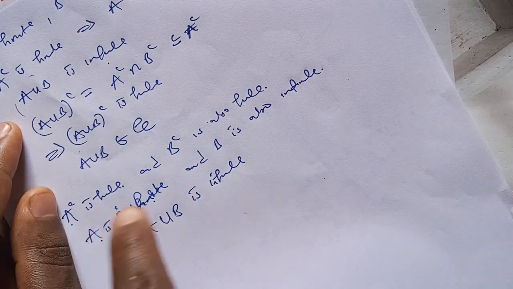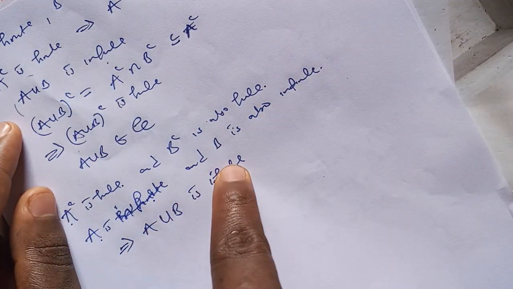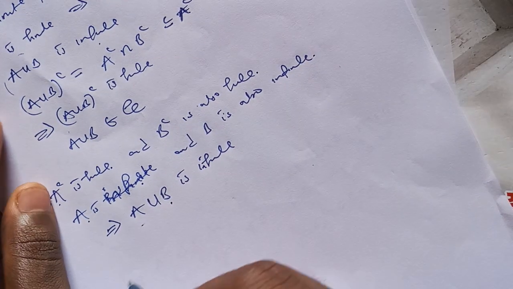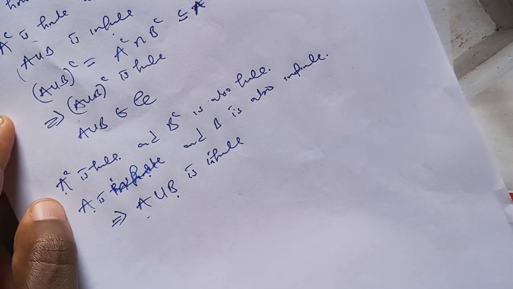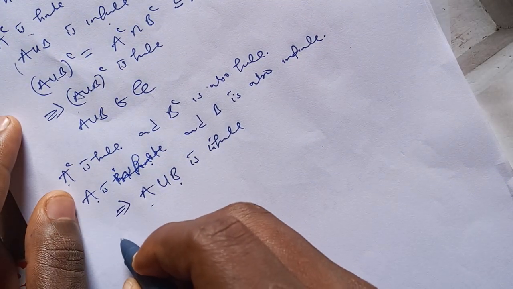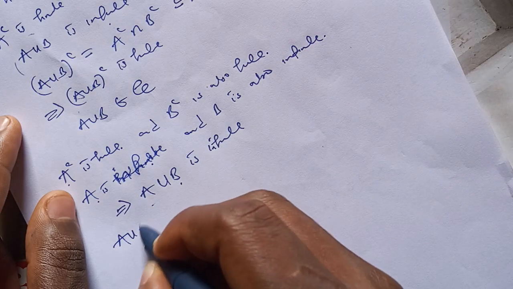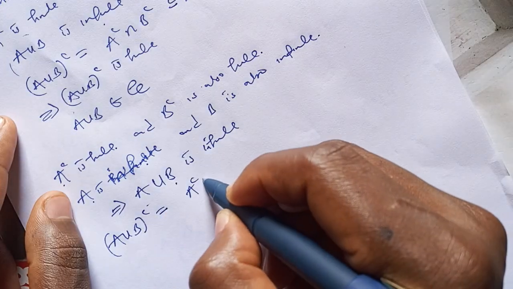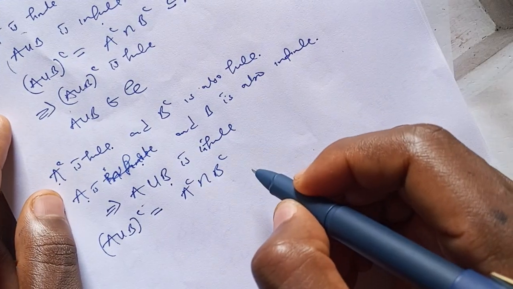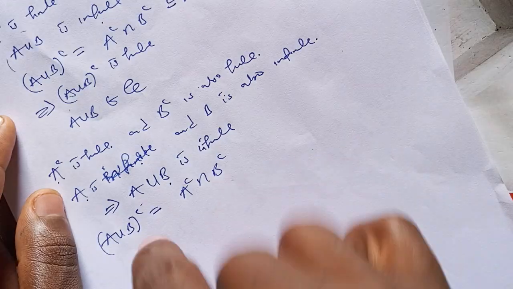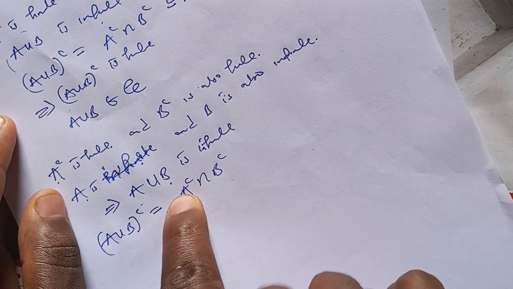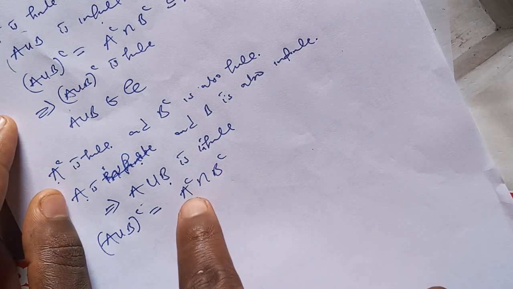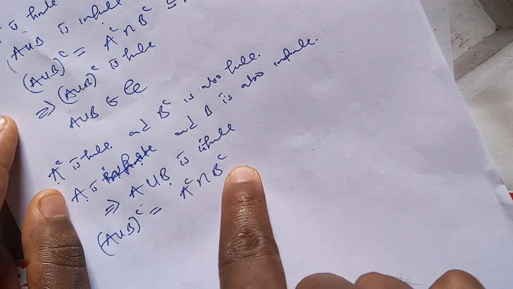Okay, because if A is infinite and B is infinite, then their union will also form an infinite set. But let's check if their complement is going to be finite. Of course, (A union B) complement, we know this is going to give us A complement intersect B complement by De Morgan's rule, right? Now, A complement is finite, B complement is finite, and the finite intersection of a finite set is what?